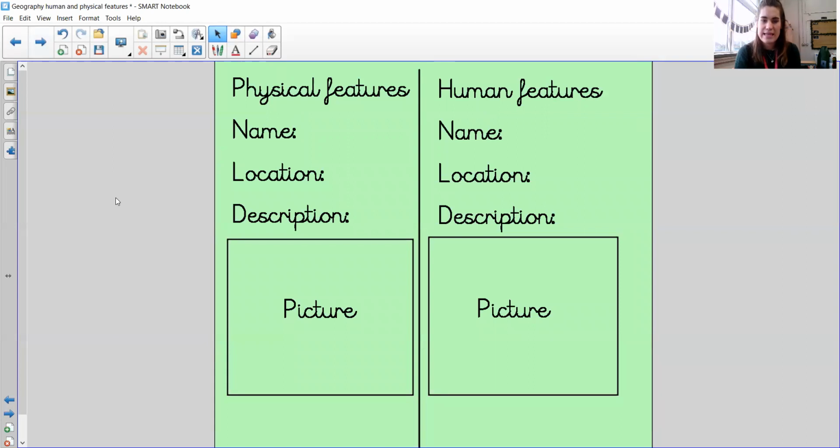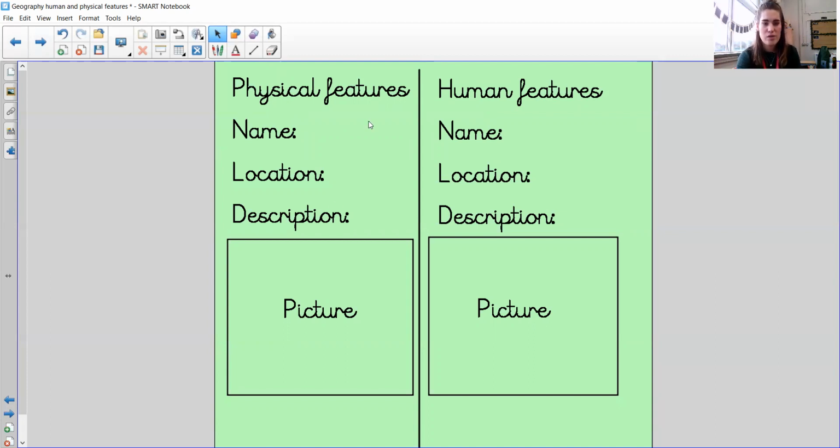Wonderful. Your task for today then is to do a bit of research and find out more about a physical feature and a human feature of Asia. Okay, don't want a human and physical feature from Europe. Don't want one from Antarctica. Don't want one from America, from Asia. Okay, that is your focus because that's going to be our geography focus.